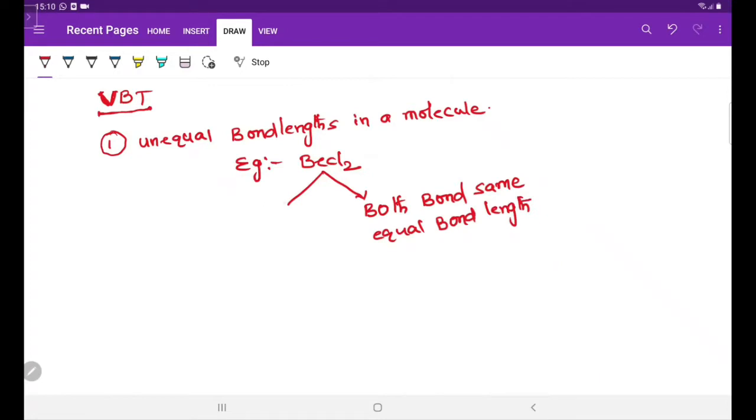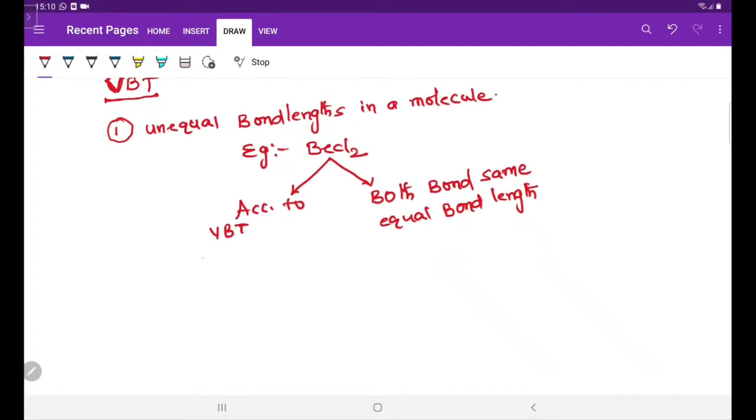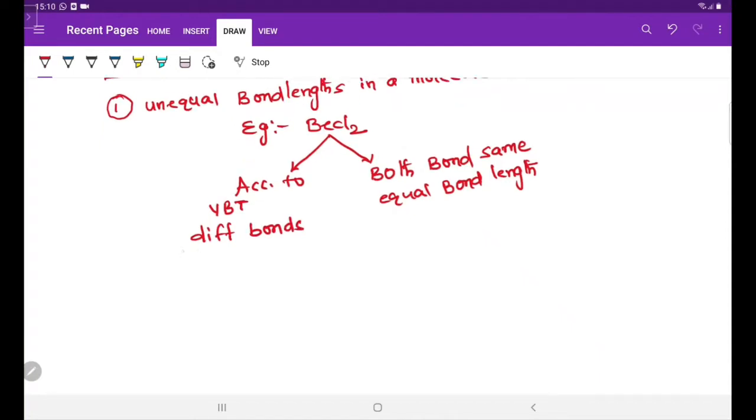But according to VBT, in this BeCl2 molecule, we will get different types of bonds and different bond lengths.